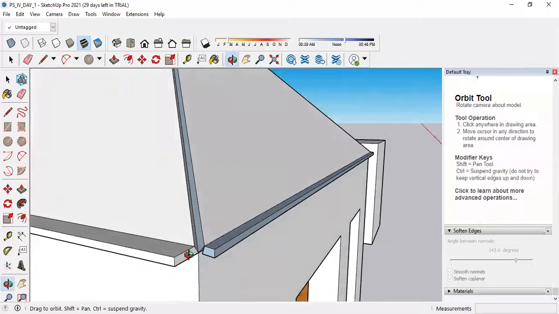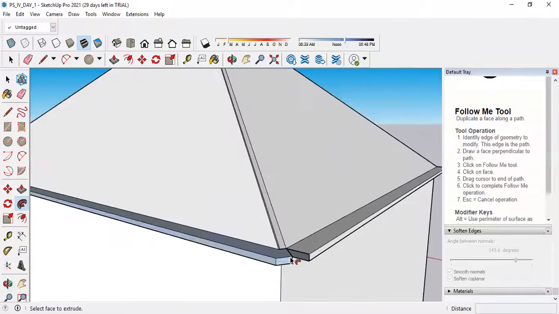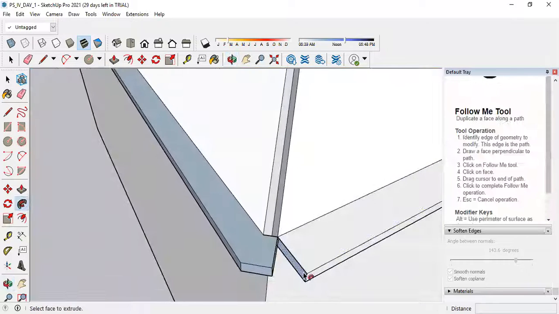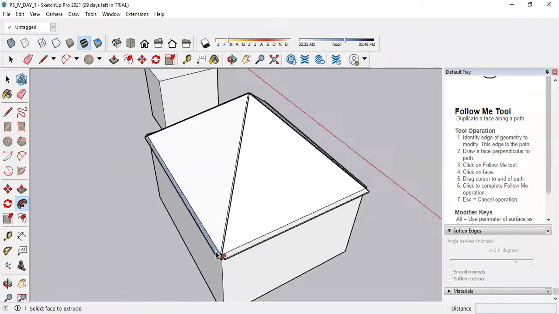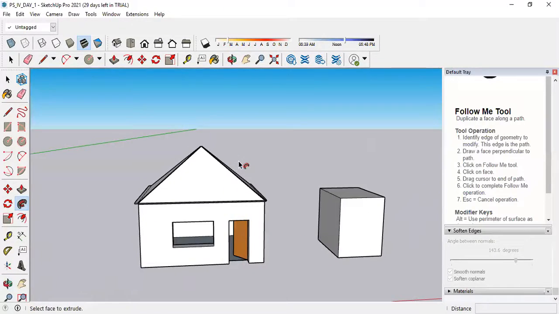Now see, the thickness which we have provided has got reduced because of this plane. Here the thickness is getting reduced, so there will be different issues. We need to do it in a different manner.